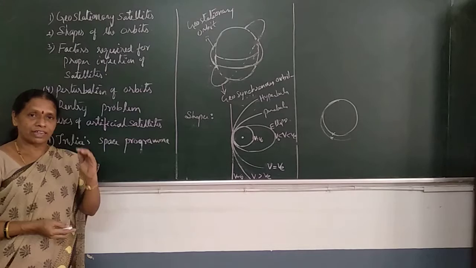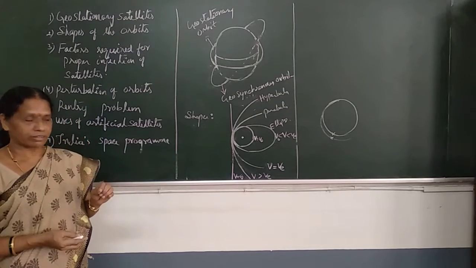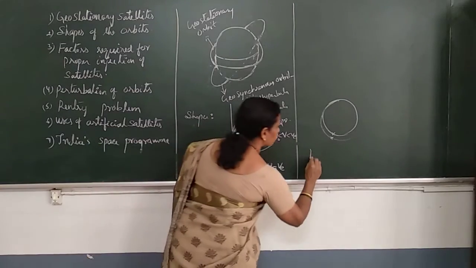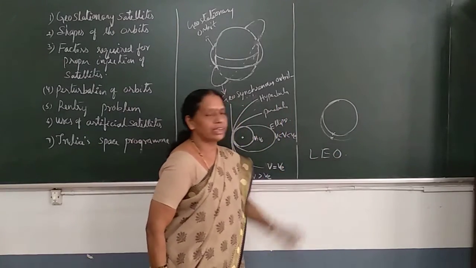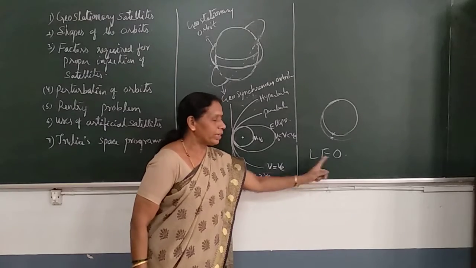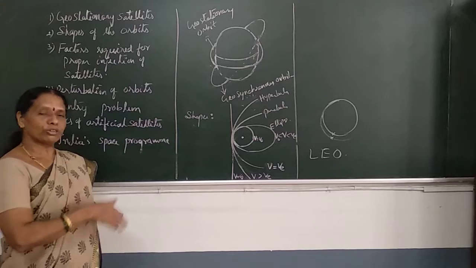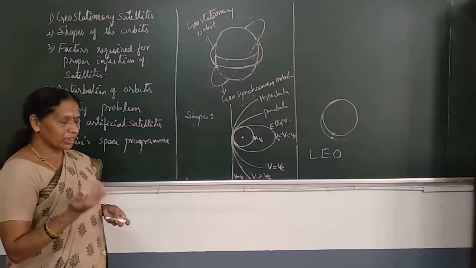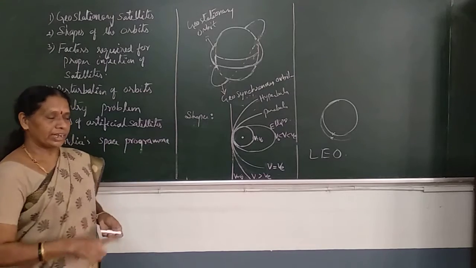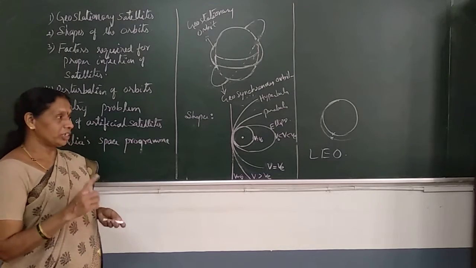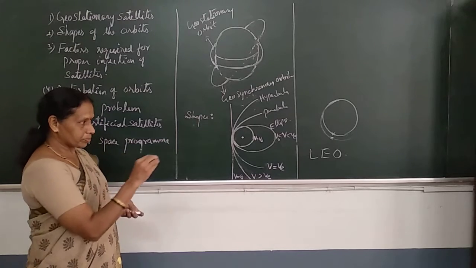Some of the satellites are placed near the Earth's surface, nearly around 2,000 kilometers. Those satellites are called LEO satellites. LEO means lower Earth orbit satellites. They are very close to Earth's surface. Some of the communication satellites are LEO satellites, and their period of rotation is 90 minutes. Every 90 minutes, they come around the Earth.